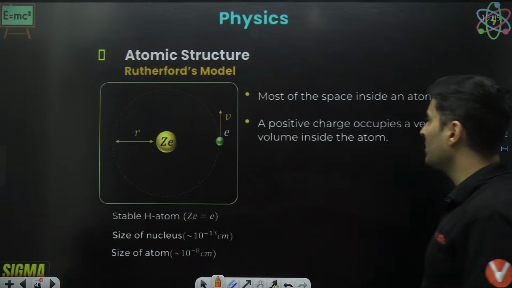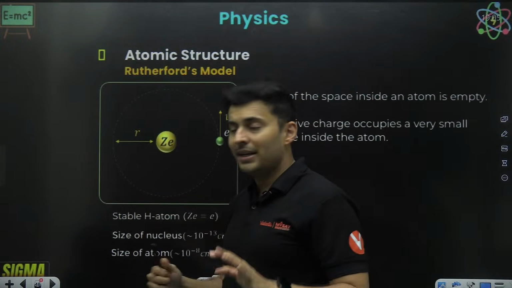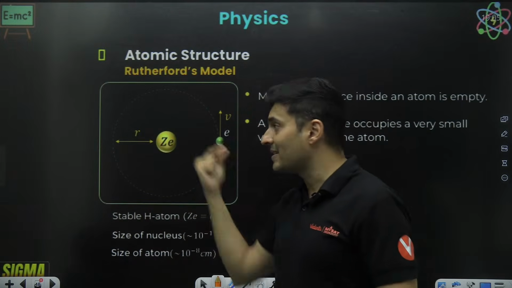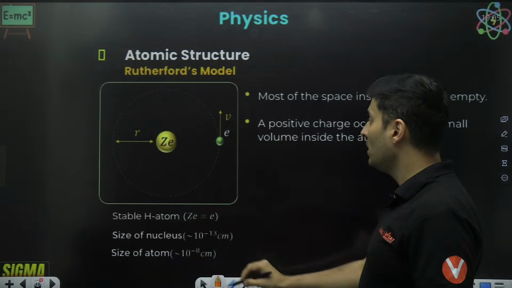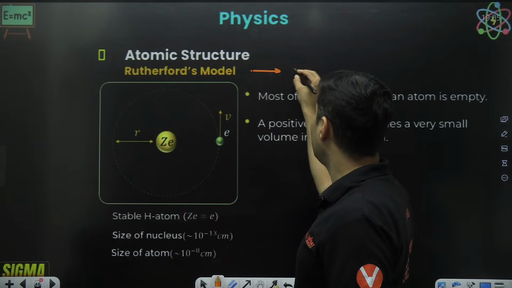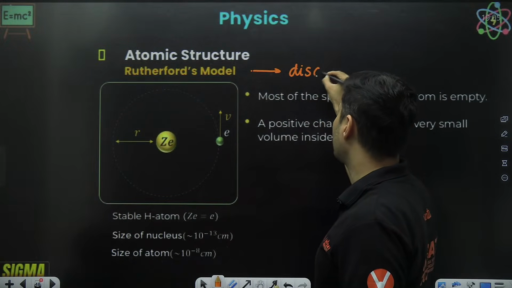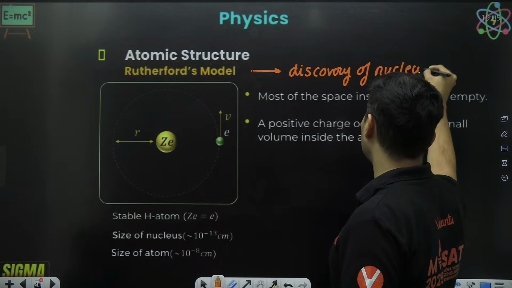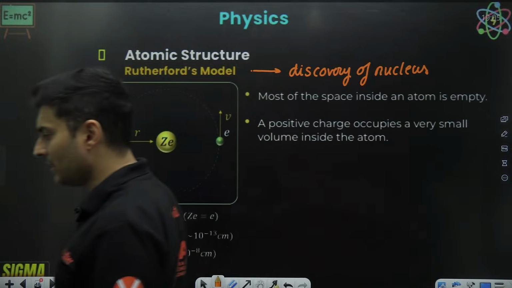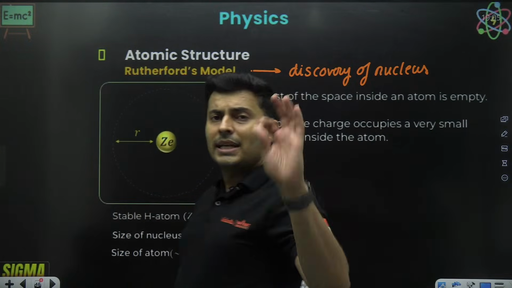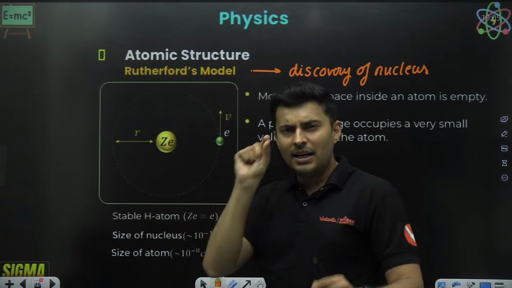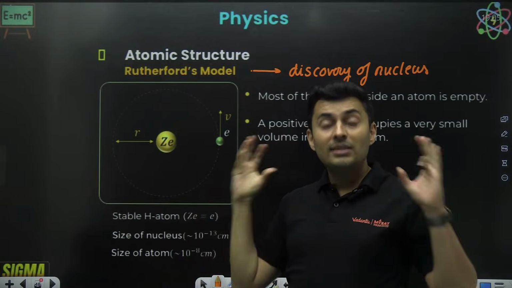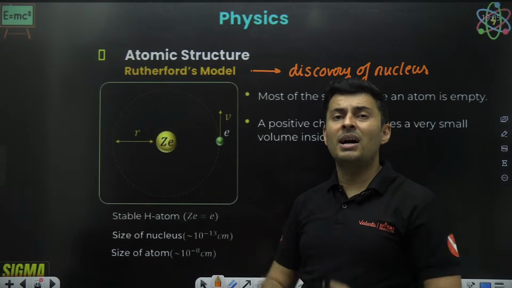So Rutherford's model was that the atom is not evenly distributed with positive charge, rather it is concentrated at the center, and Rutherford was the person whose model led to the discovery of the nucleus. This can also come in match the following, by the way: scientists' names and their discoveries, inventions, etc. Correct. So he said that the positive charge is concentrated at a very small space that is called the nucleus, and that space also has most of the mass of the atom.